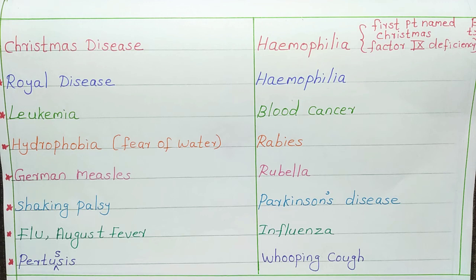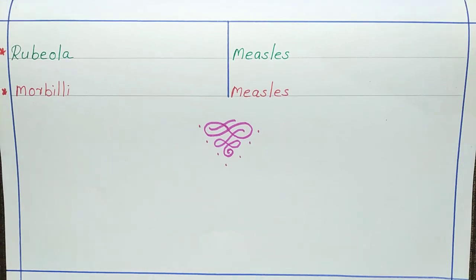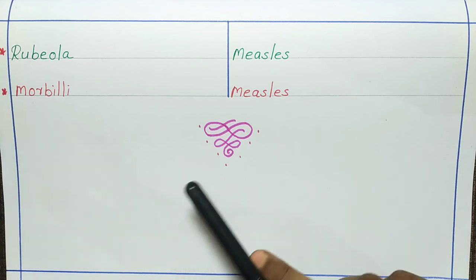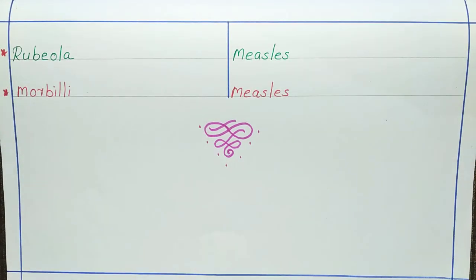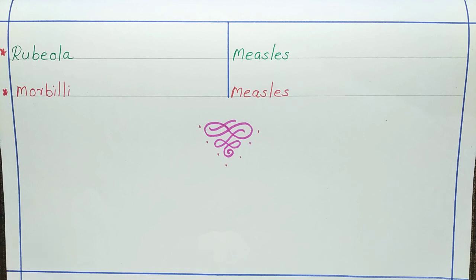Next one is pertussis. Pertussis is whooping cough. So whooping cough is the common name and the original name is pertussis. And pertussis is characterized by severe whooping cough. That's why it is known as whooping cough. Next is rubiola. Rubiola is another name for measles. And the last one is morbilli. Morbilli is also another name for measles. So measles has two names, that is rubiola and morbilli.